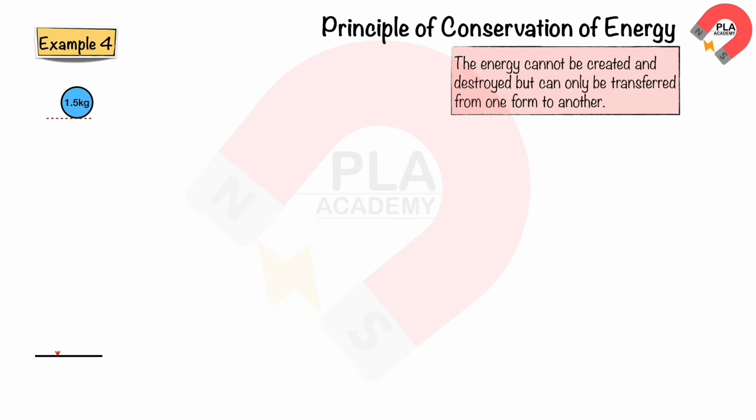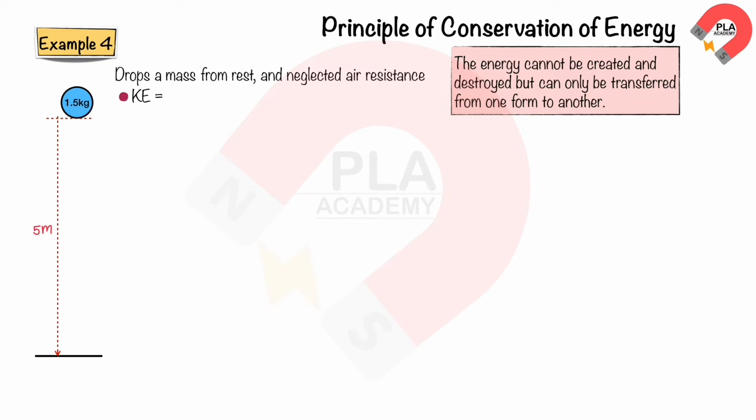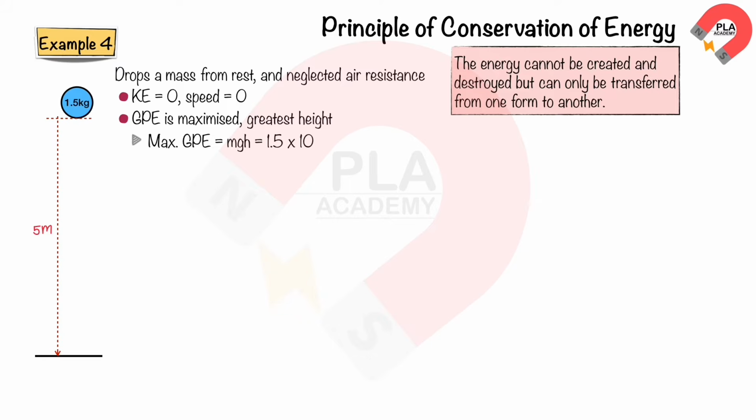For example, let's consider a mass of 1.5 kilograms that is dropped from rest to the ground from a height of 5 meters, neglecting air resistance. At the initial position, the mass has zero kinetic energy due to its zero speed, while gravitational potential energy is maximized at the greatest height. The maximum gravitational potential energy is mgh equals 1.5 times 10 times 5, which is equal to 75 joules.